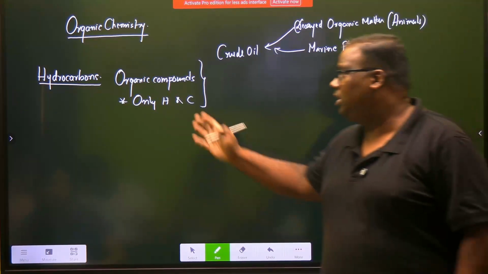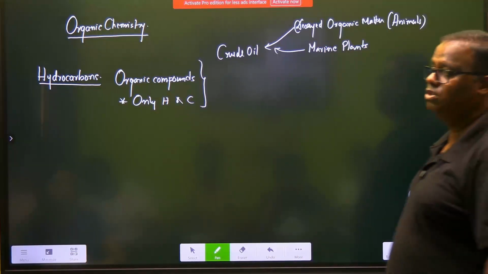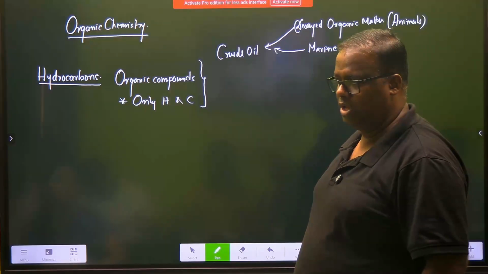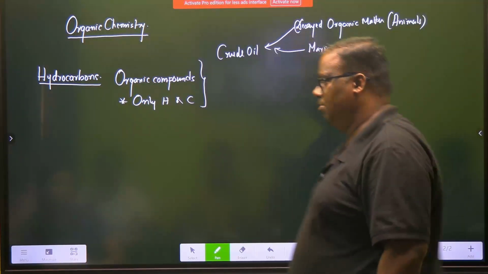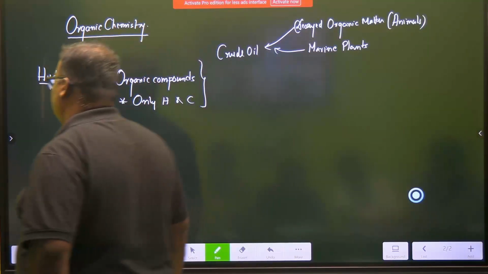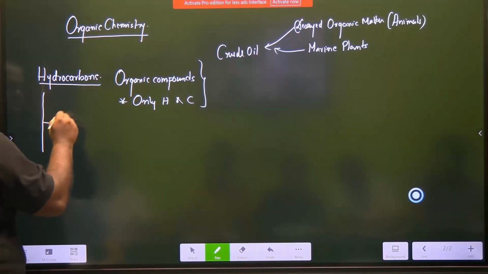So we're going to deal with hydrocarbons. Hydrocarbons are a class of organic compounds, and this class of organic compounds contain only hydrogen and carbon. Is this much okay? Fine. Our study will be all related to hydrocarbons. Now, these hydrocarbons are further classified into two categories.